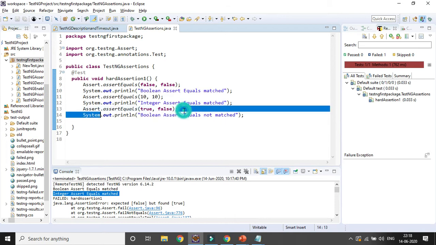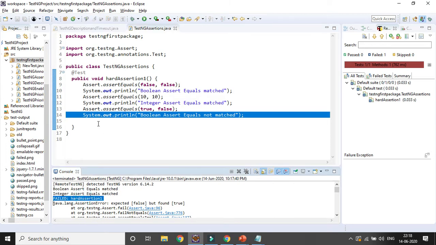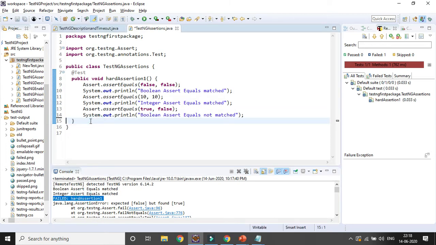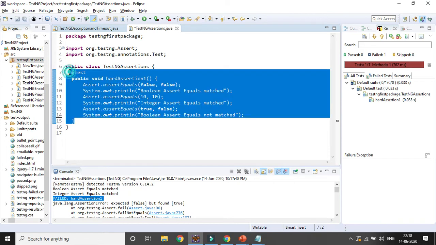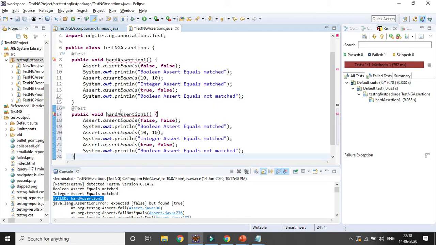So as and when any particular assertion fails, the next line of code will not be executed for that particular method. Okay. So you can see the output is coming as fail. Okay. Now let's create another method. Okay, hard assertion 2.